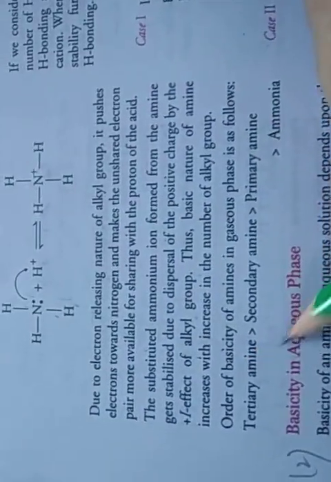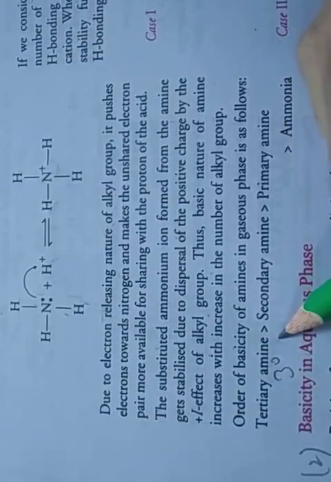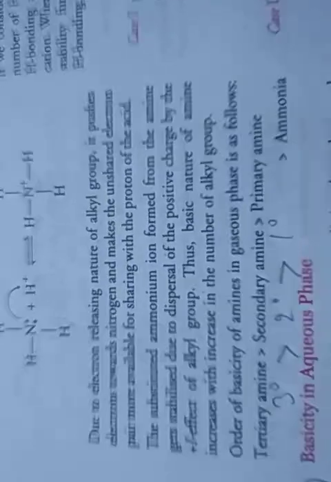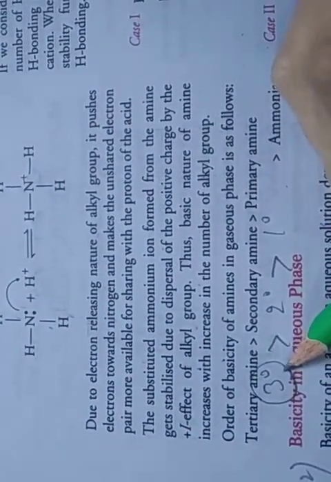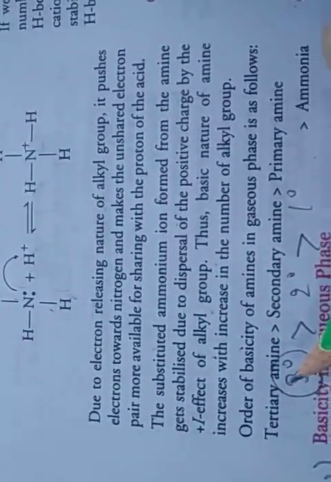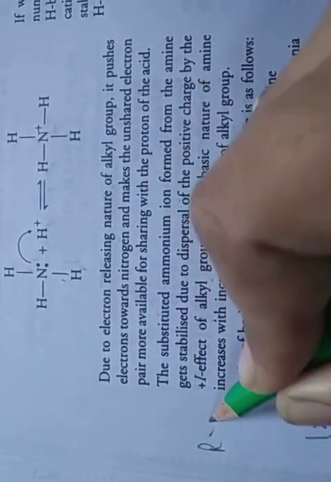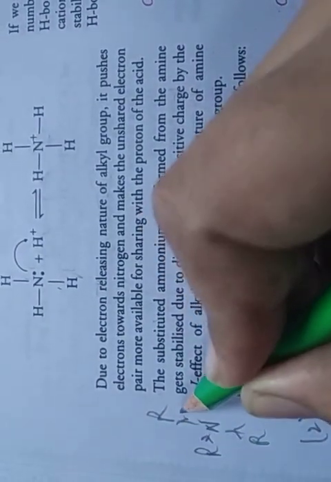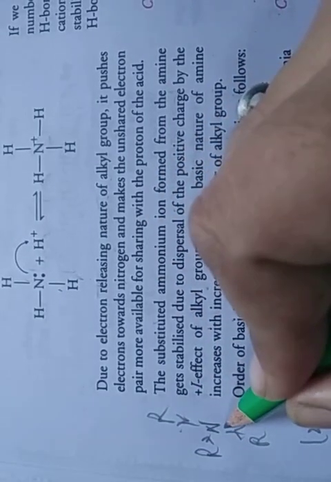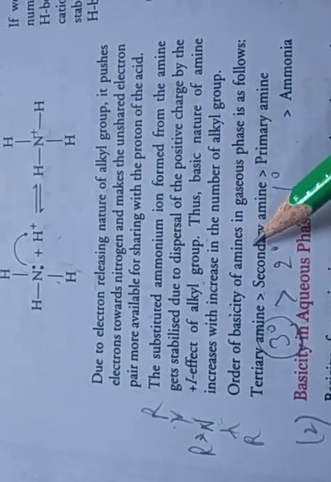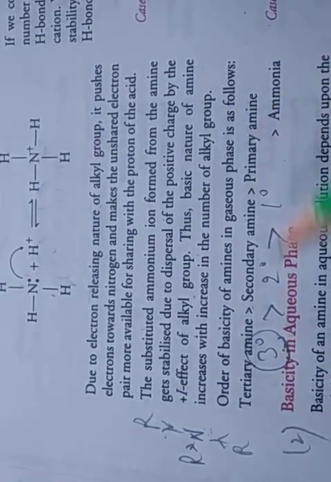So the order of basicity of the amines is 3 degree greater than 2 degree, greater than 1 degree, then ammonia. 3 degree is highest because 3 alkyl groups are attached to the nitrogen, R and R and R. So the 3 alkyl groups induce electrons to the nitrogen, and nitrogen easily donates its lone pair to the hydrogen. Clear? So this is the order of basicity of the amines in the gaseous phase.